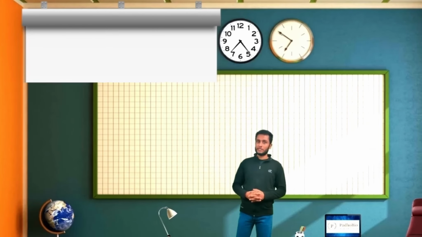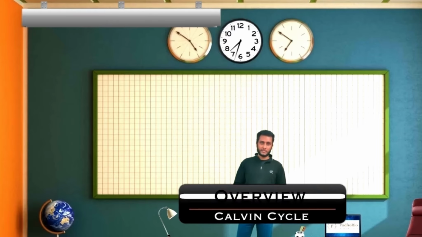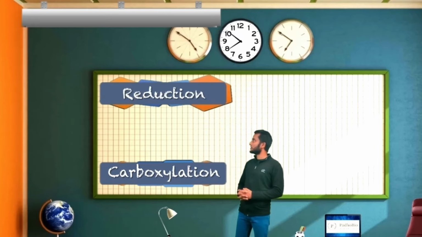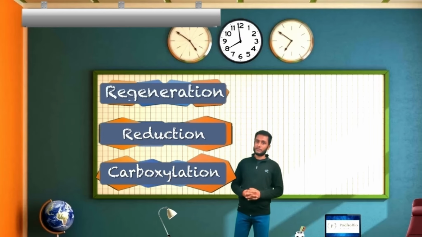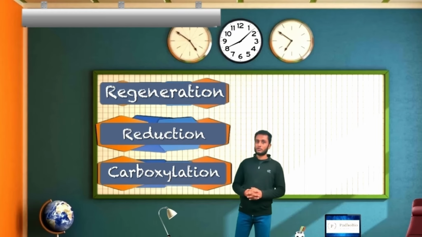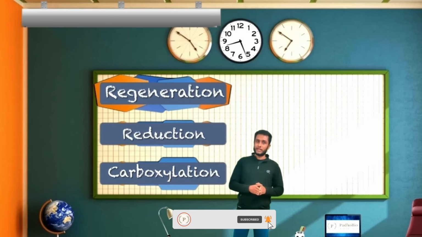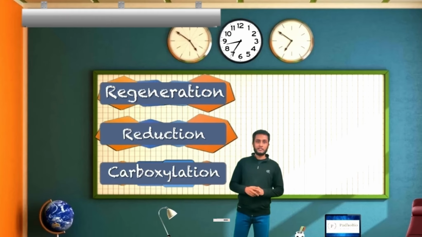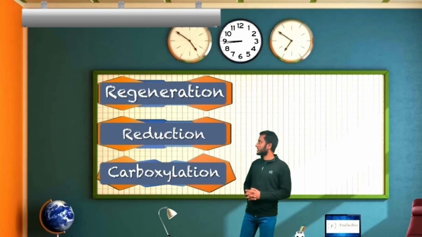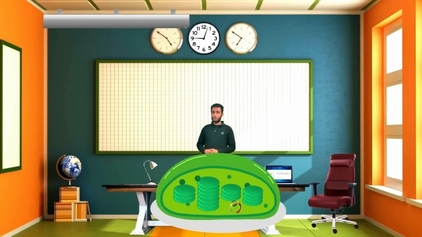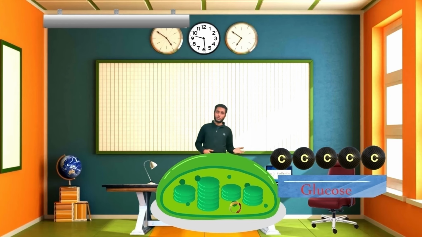Now let's see overview of this cycle. This cycle contains total 3 phases, in which first is the carboxylation, second is the reduction phase, and the last is the regeneration phase. Here regeneration is also known as RuBP regeneration because here ribulose 1,5-bisphosphate is regenerated to make the cycle run continuously. And all these phases are conducted in the Calvin cycle, which runs in the stroma of chloroplast. And here carbon dioxide is taken from the atmosphere and converted into a 6-carbon molecule, that is glucose.